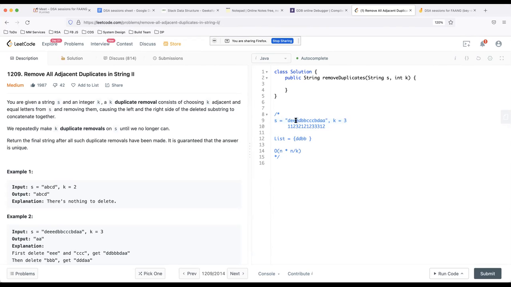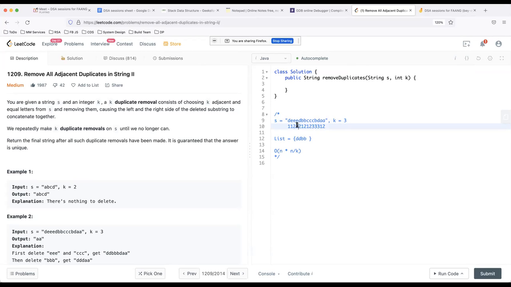Similarly, when I notice a third E, I don't have to go back k minus 1 places to find out if all the characters are the same. I can just go back one place and find out if it's the same character. Then the frequency of that plus 1 will be the frequency of the current character.